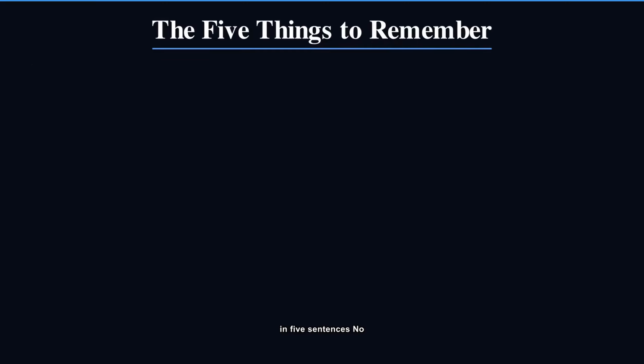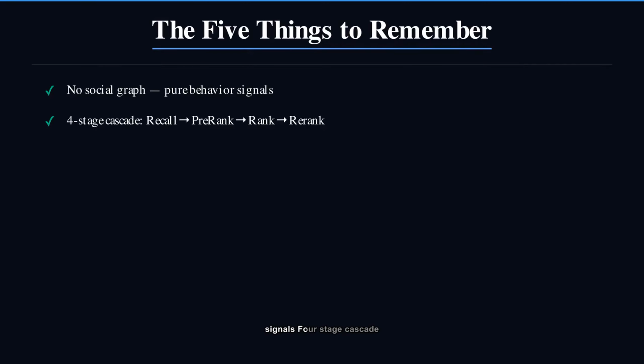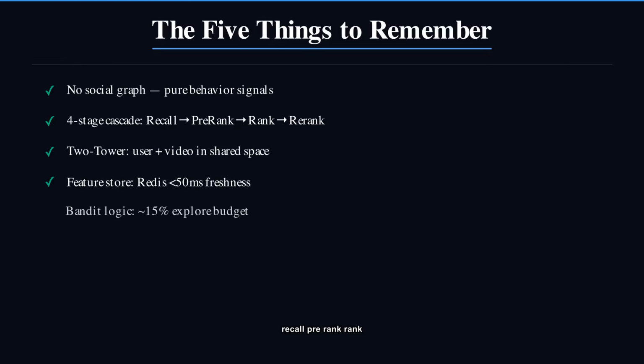Here's the entire system in 5 sentences. No social graph, pure behavioral signals. 4-stage cascade, recall, pre-rank, rank, re-rank. 2-tower model, user and video vectors in shared embedding space. Real-time feature store, serving signals in under 50 milliseconds. Multi-armed bandit, intentional exploration to prevent filter bubbles. That is the TikTok recommendation system. And now you can explain it in an interview.